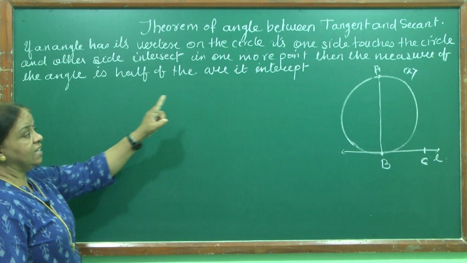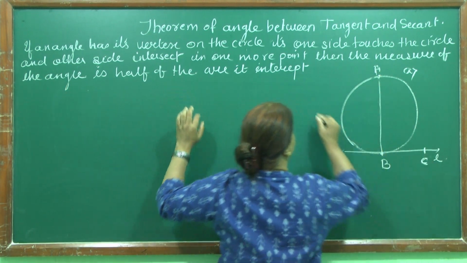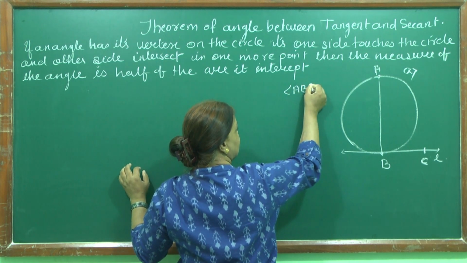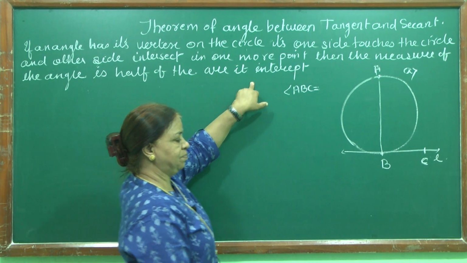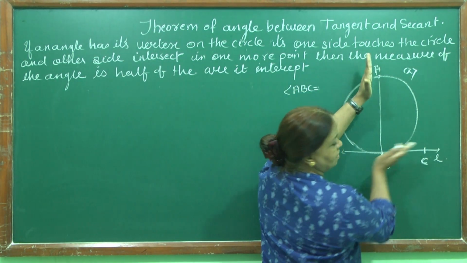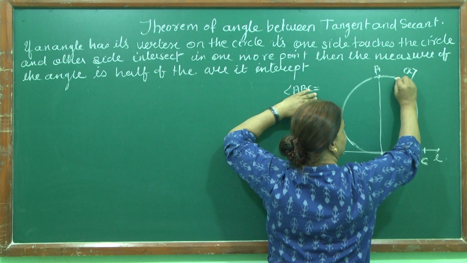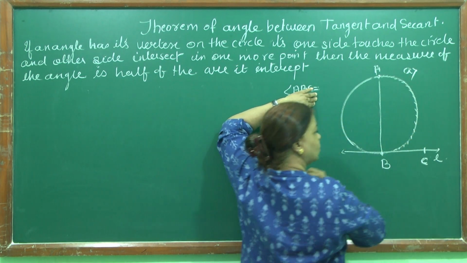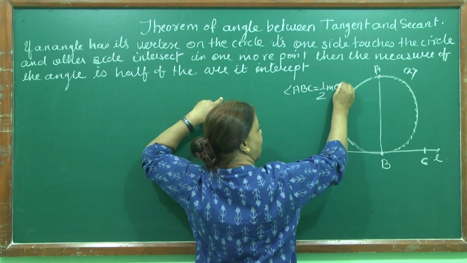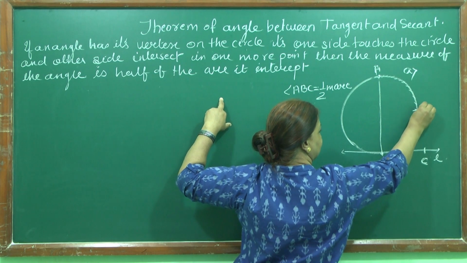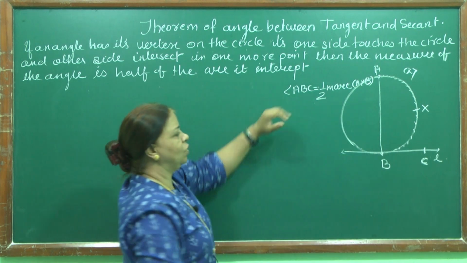Then what can we say? The measure of the angle, meaning this angle ABC, is equal to half of the arc it intercepts. Intercept means it covers. Now this angle is there, so it is covering this arc. So angle ABC is equal to half of the measure of arc, let me write it here, X, AXB. This is what we want to prove.